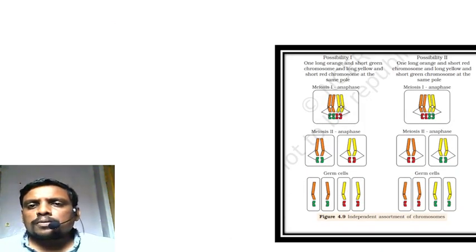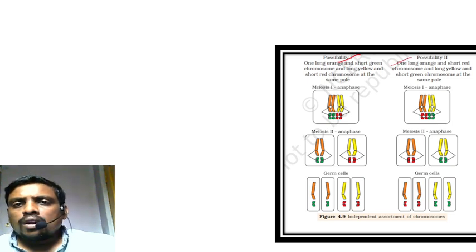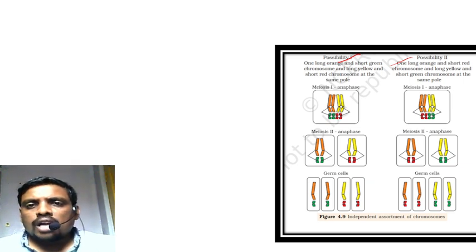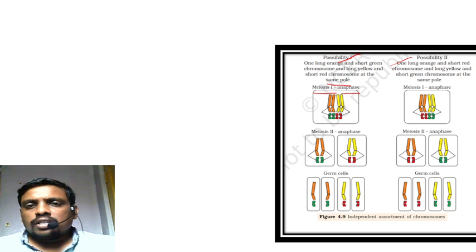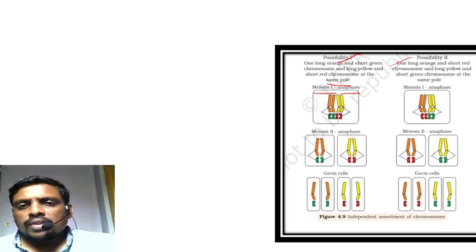You can see possibility 1 here, possibility 2. In possibility 1, one long orange and short green chromosome and one long and short red chromosome are at the same pole, in meiosis 1 anaphase. See the behavior of the chromosomes, these colored bodies.